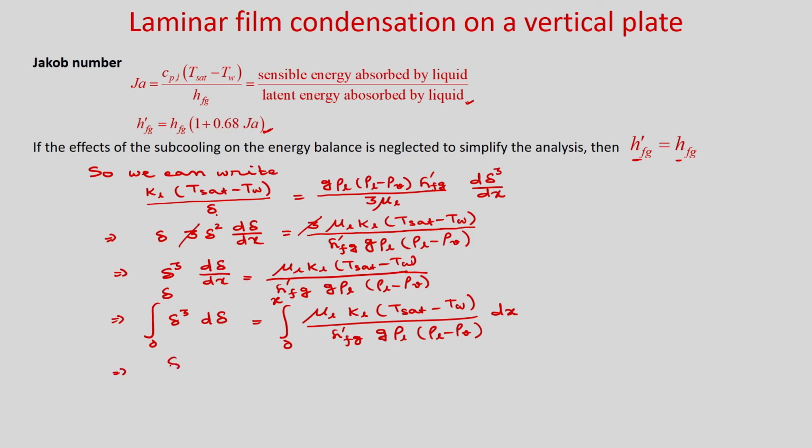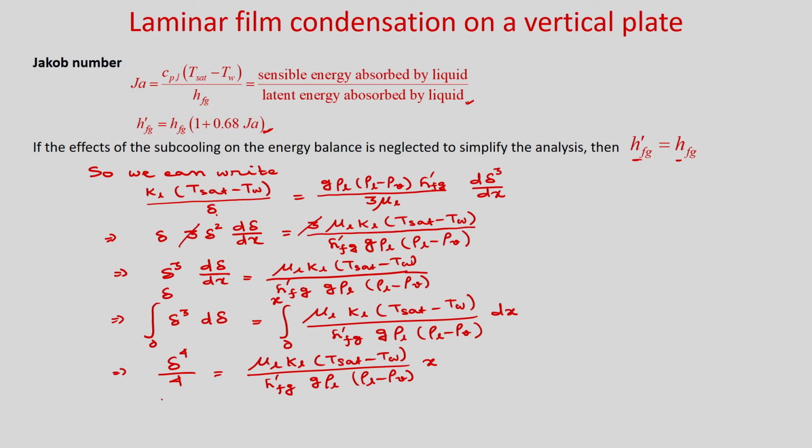So, you can write delta to the power 4 by 4 is equal to mu_L k_L (T_sat minus T_w), these are all constants, so you can take it outside, h'_fg g (rho_L minus rho_V). So, it will be just x. So, if you integrate 0 to L, then you will get here L which represents the film thickness at x equal to L. Okay.